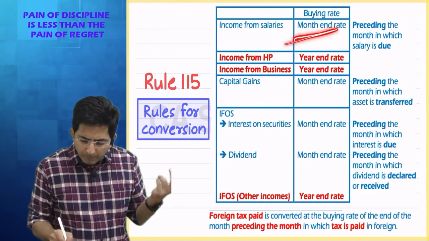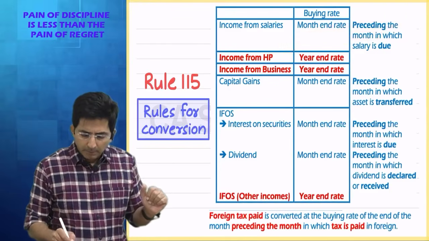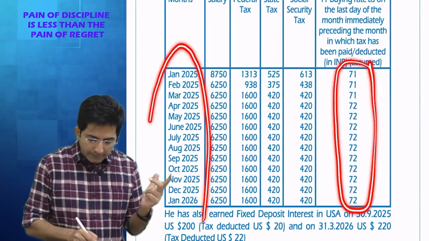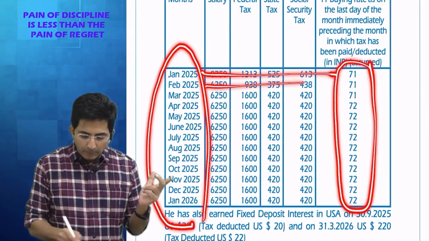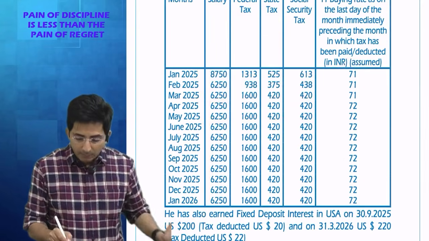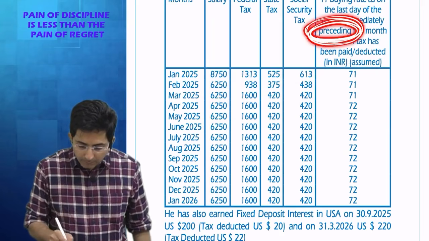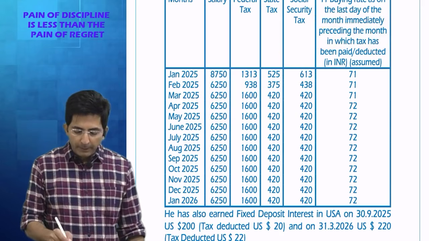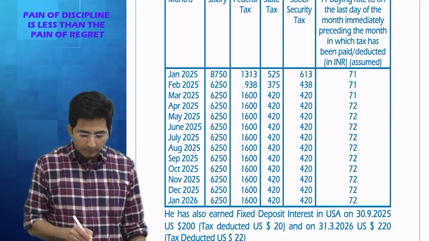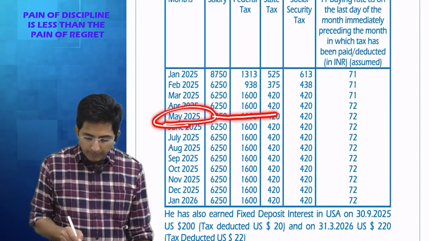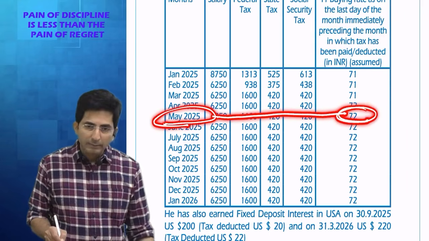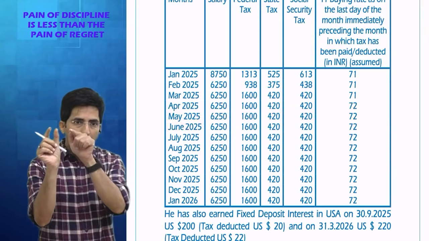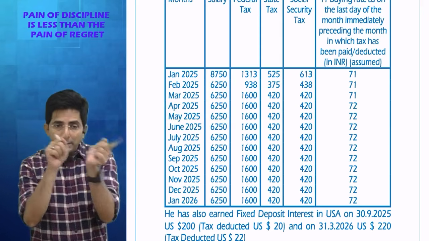We want month end rate, but which month? Preceding month. But my question is, are these rates which are written against each month of that month or preceding month? Preceding. See, it was given in the question. Read. This was the most important part. Many students who don't pay attention to this feel these rates, like the rate of May 72, is of that month only. They might have written the rates against each month, but it is not that month's rate of exchange, it is the preceding month.